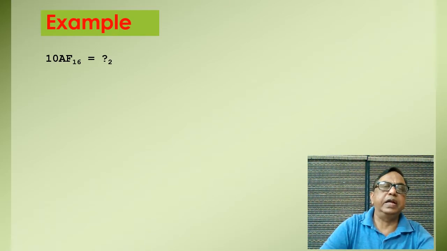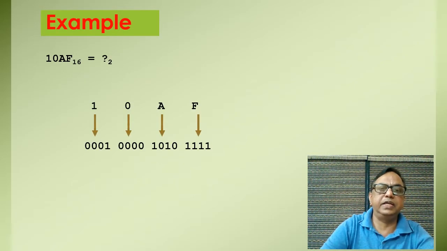I have taken one example, 10AF. We should know the value of A. The value of A is 10 and the value of F is 15. So when we write 10AF and place the value of F, that is 15, it is 8 plus 4, 12 plus 2 plus 1, it is 15, and the value of A is 10.